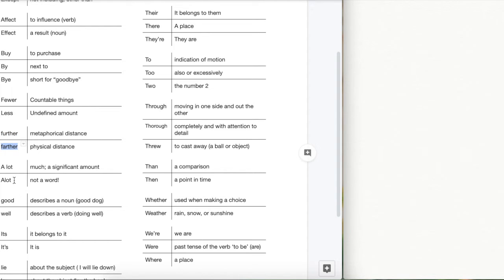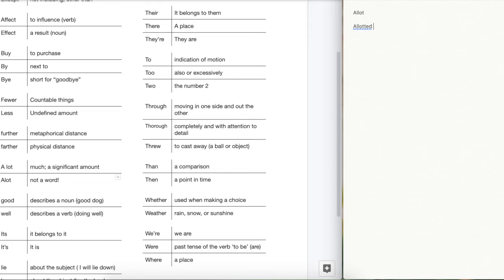Let's talk about a lot versus alot. There's always a space between here. This is actually simply not a word. There's actually another word that you should know called allot, and this is a verb that is similar to allocate or to portion.